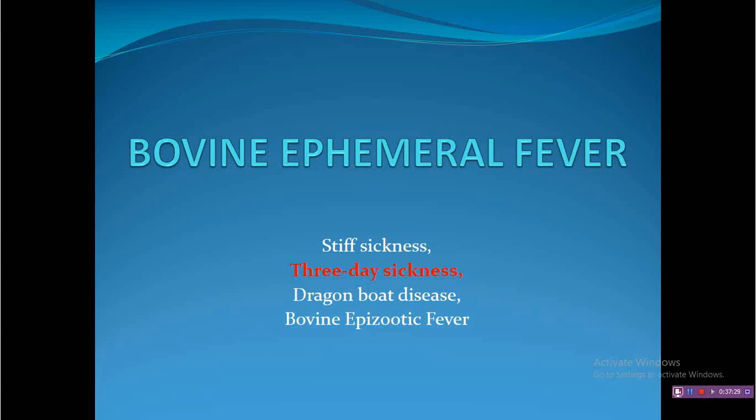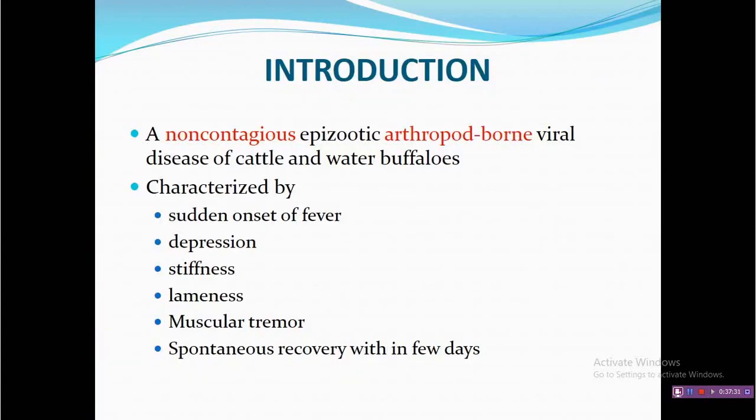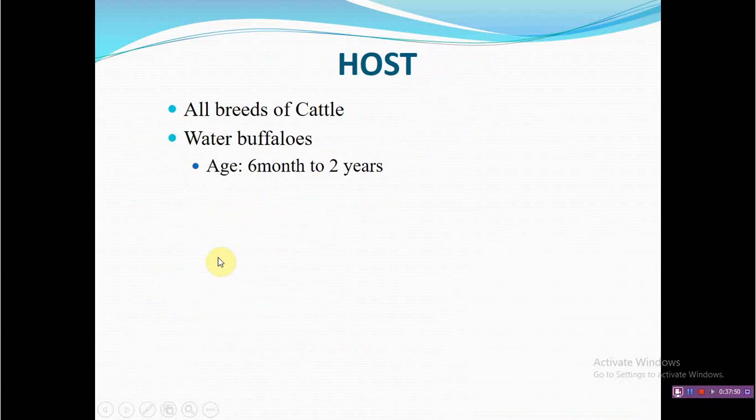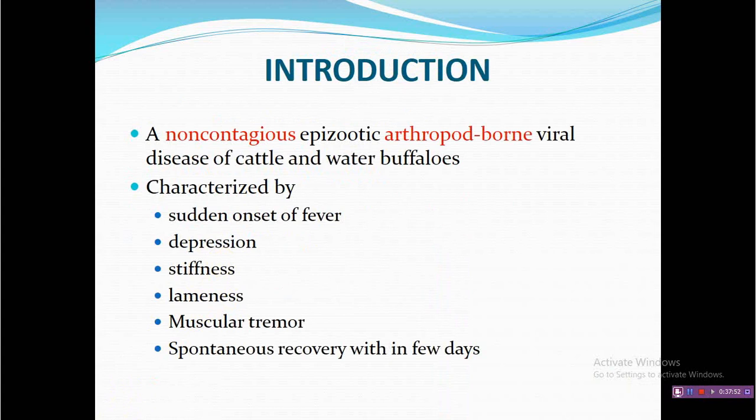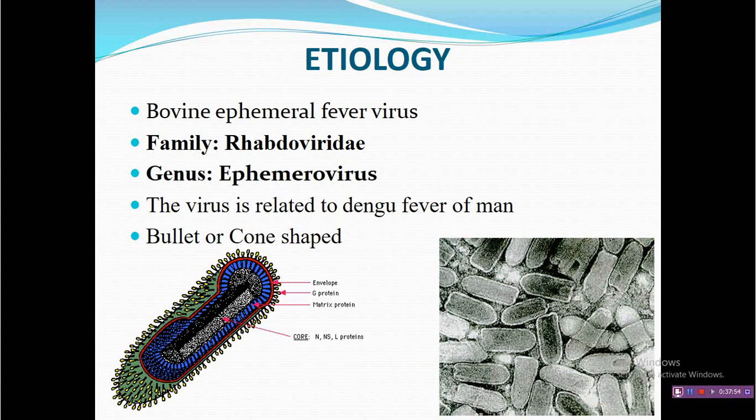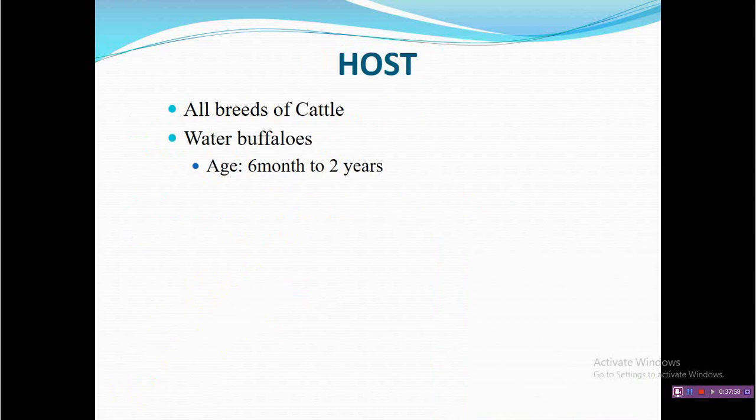Generally, there are no important things, but you have to remember a few points: this is a non-contagious arthropod-borne disease, because it is transmitted by some arthropods, and it is characterized by onset of fever, depression, stiffness and lameness. It is caused by Ephemerovirus, which is similar to the rabies virus.